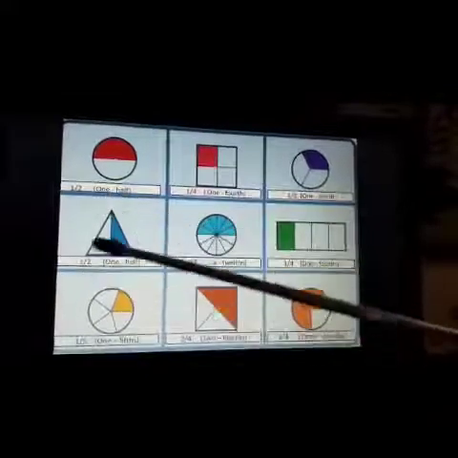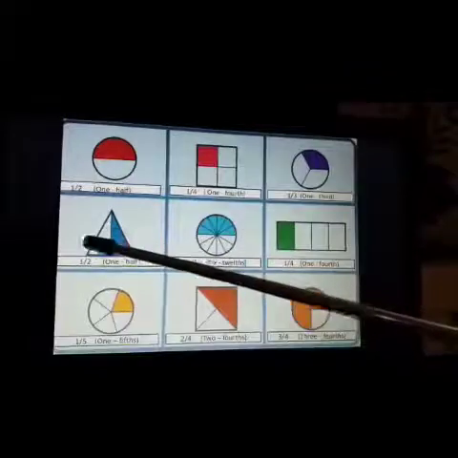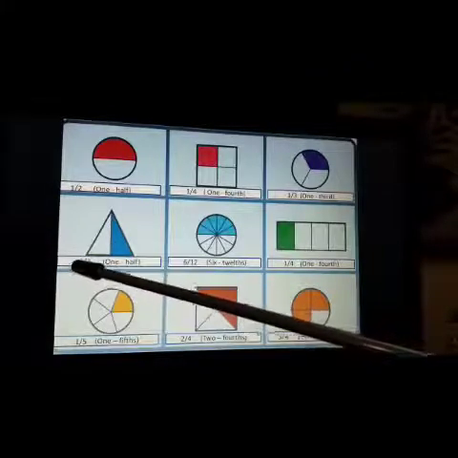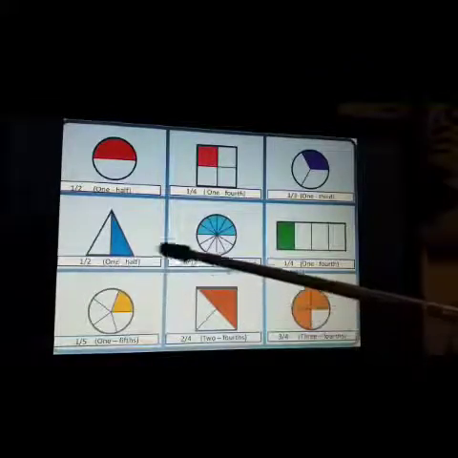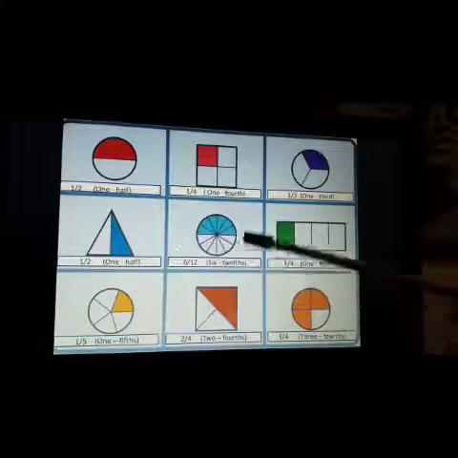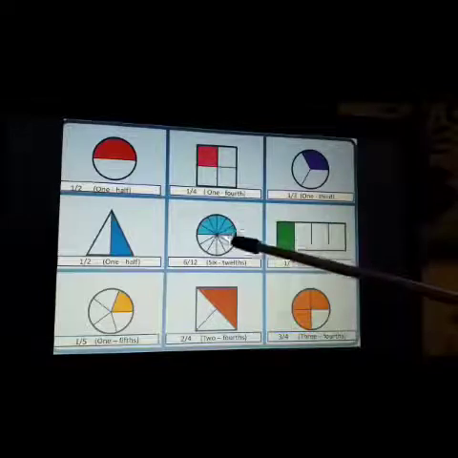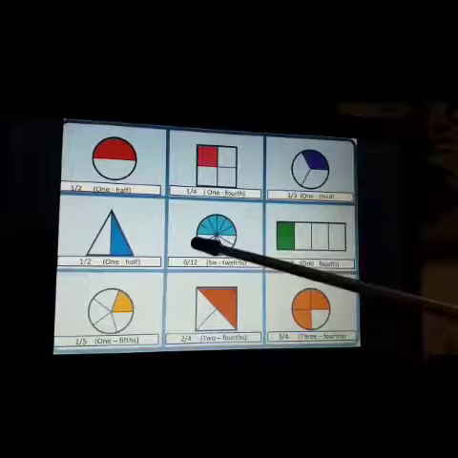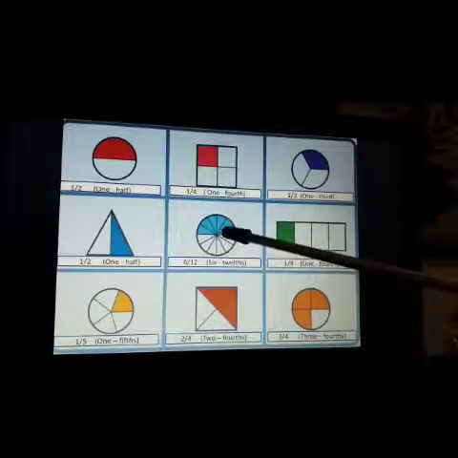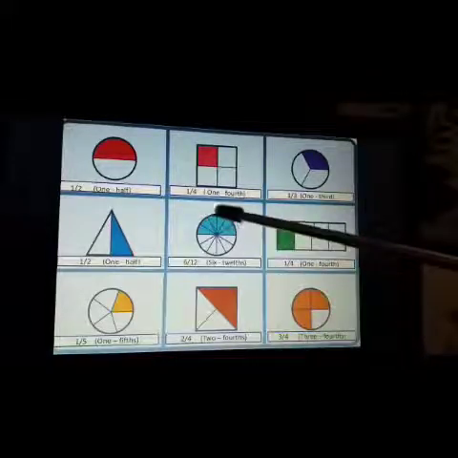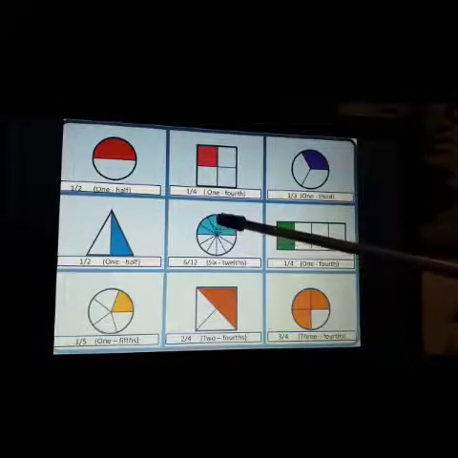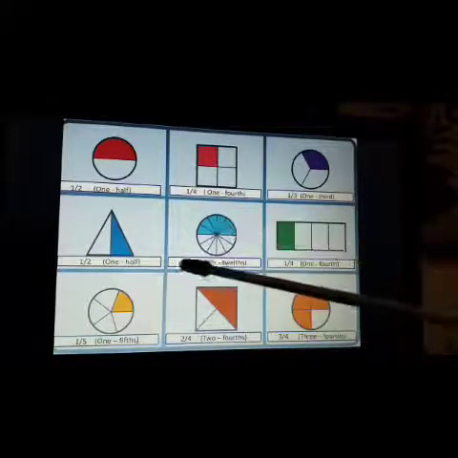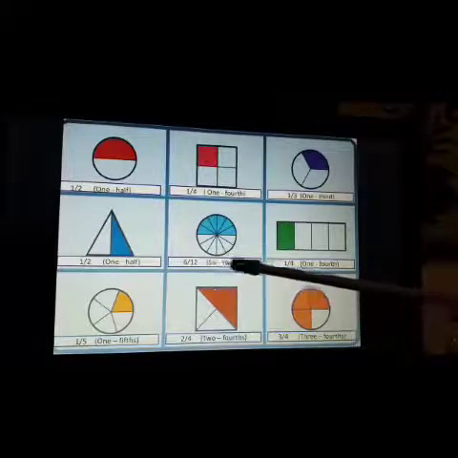Now here again, this triangle is divided into 2 equal parts and 1 is shaded, 1 is unshaded. So हम इसको क्या कहेंगे? 1 by 2. This is called 1 by 2 or 1 half. Now, in this circle, how many equal parts? This circle is divided into 12 equal parts. 1, 2, 3, 4, 5, 6, 7, 8, 9, 10, 11, 12. Total number of parts? 12. That means denominator will be 12. And how many parts are shaded? 6. Out of 12, 6 parts are shaded. So, the fraction will be 6 by 12, or 6/12.